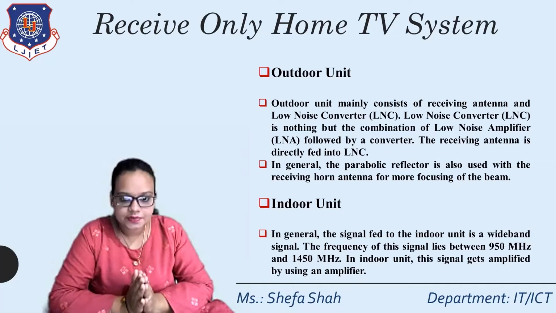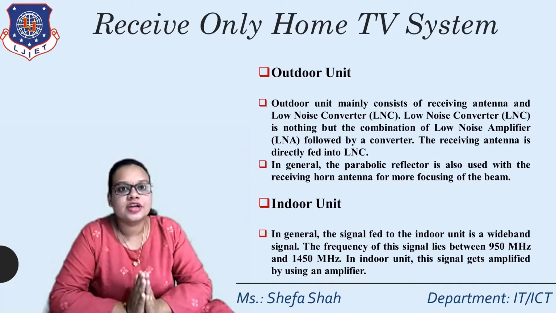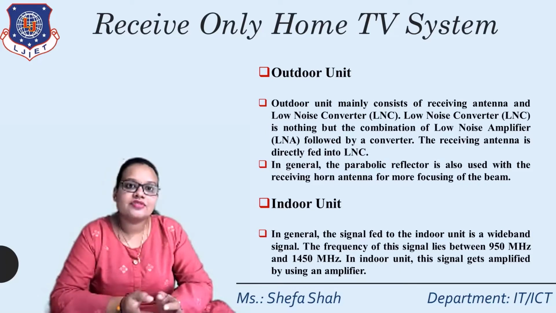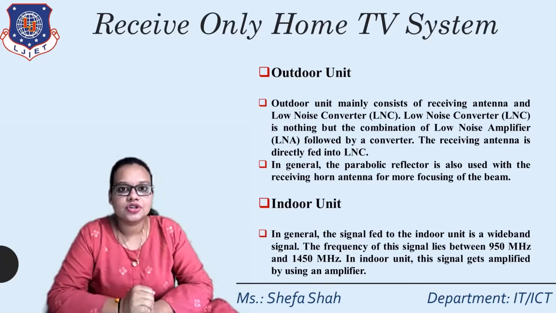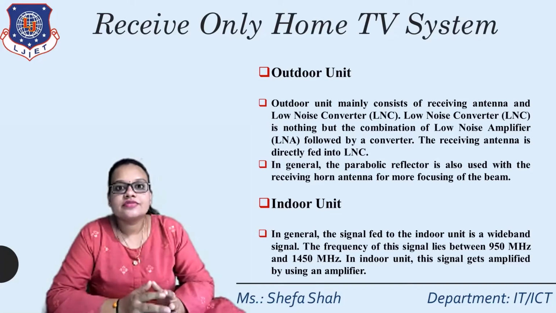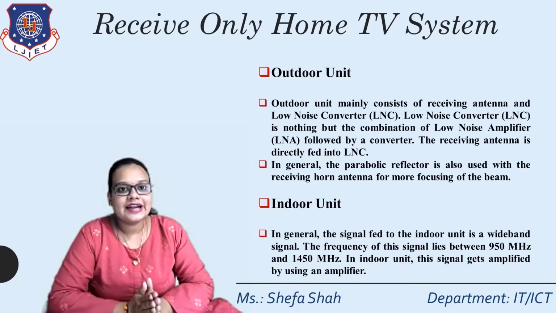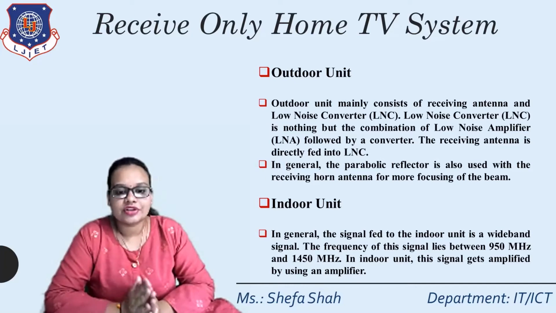In general, the signal fed to the indoor unit is a wideband signal. The frequency of this signal lies between 950 megahertz and 1450 megahertz. So whenever there is a conversion from the outdoor unit to the indoor unit, the signal coming into the indoor unit has a frequency range from 950 megahertz to 1450 megahertz.